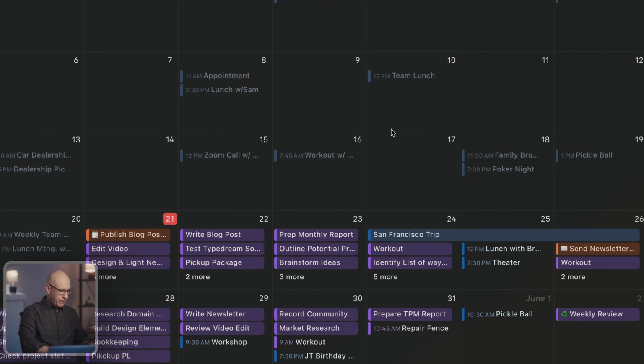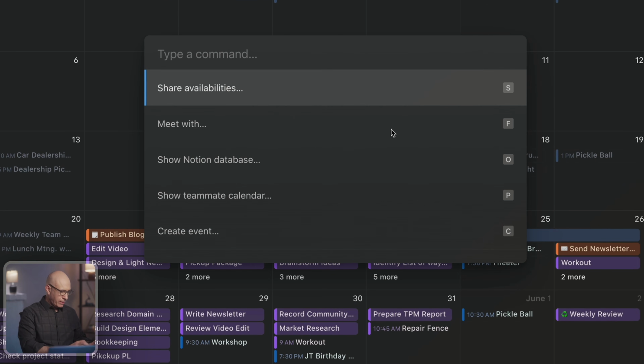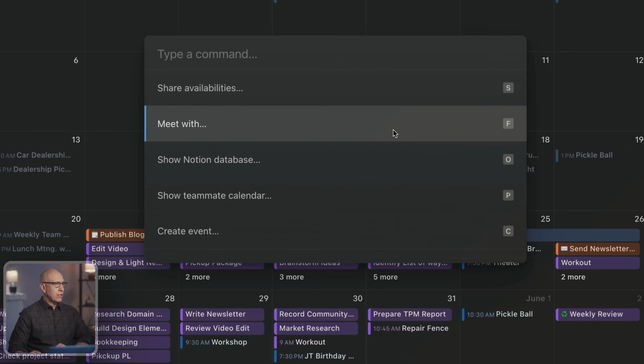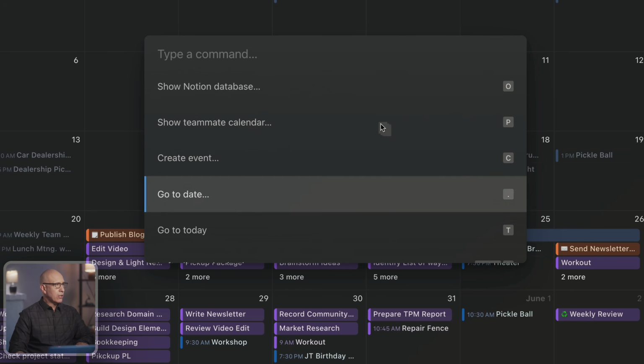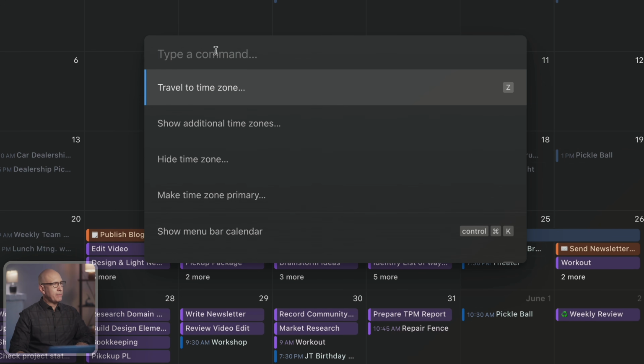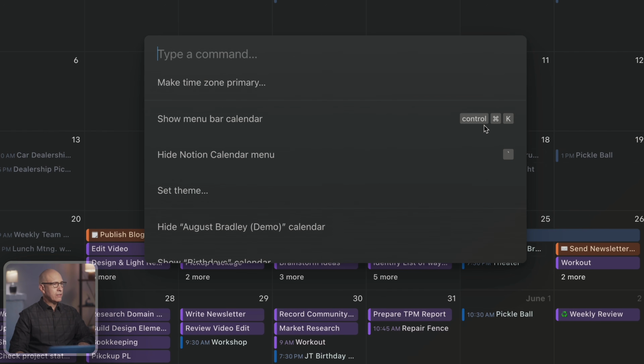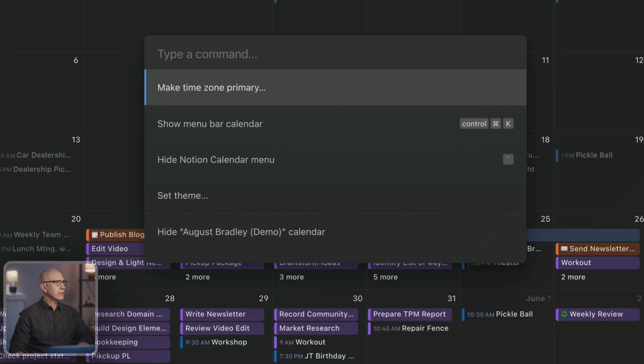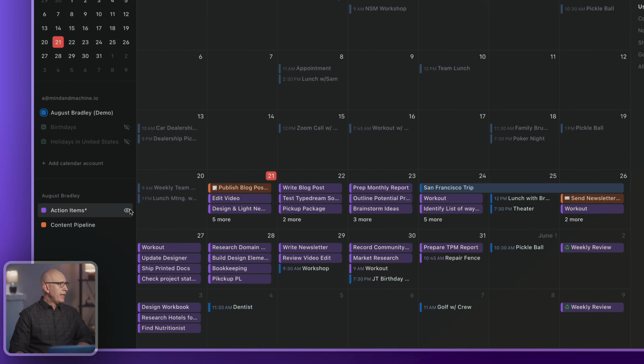You can always hit Command K on a Mac, or I believe Alt K or Option K on a PC, and it'll open the shortcut menu here. You can see what they all are, and you can search for a command here or start typing the first few letters and you'll get the command pulled up. And then you can learn the shortcuts here, and it becomes a very fast, quick, easy, intuitive way to work with the calendar app. Now you'll see we have both of our database visibilities on.